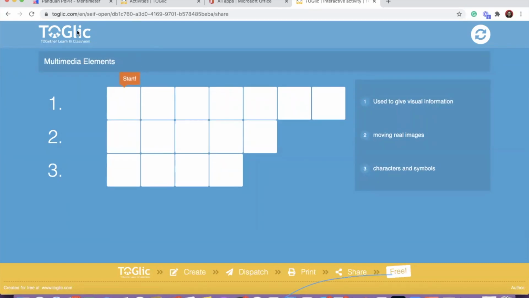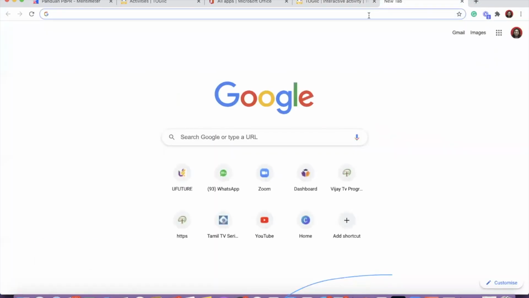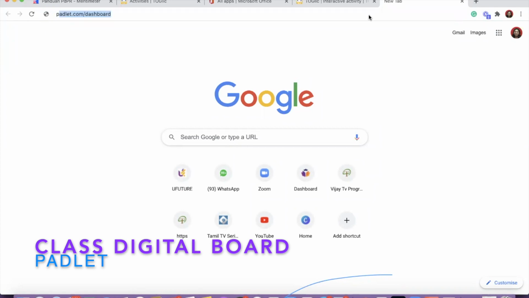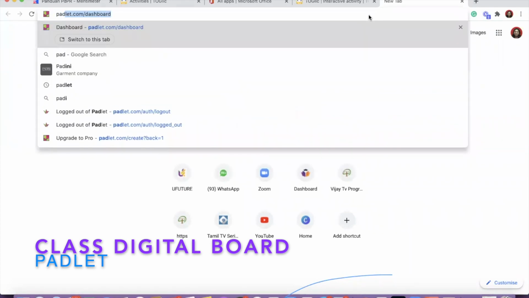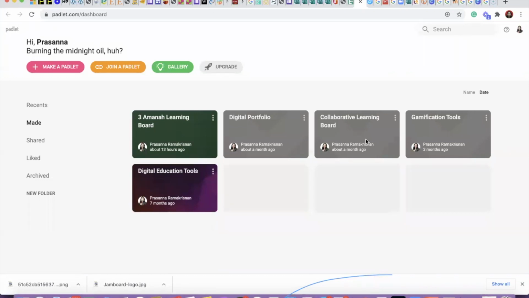But I'm going to the next part, the important part, on how you're going to put all this together. So of course you have Google Classroom. A lot of teachers are using Google Classroom. For those who are still exploring and want to put the teaching instruction, if you want to make it easier, I will suggest you use what we call Padlet. Okay, I'm just going to show you one sample.